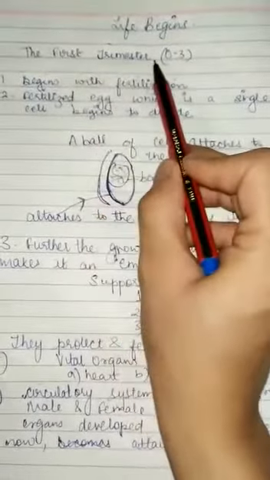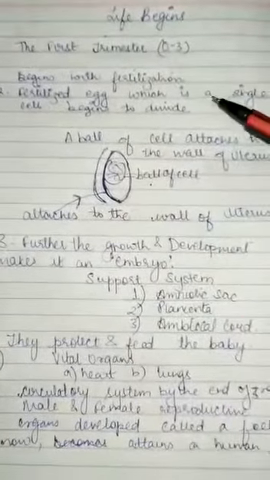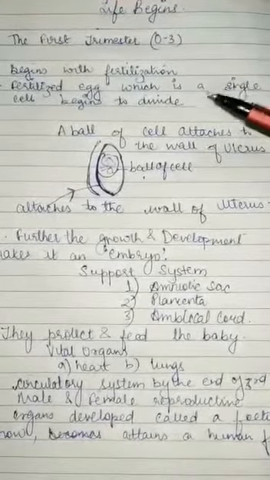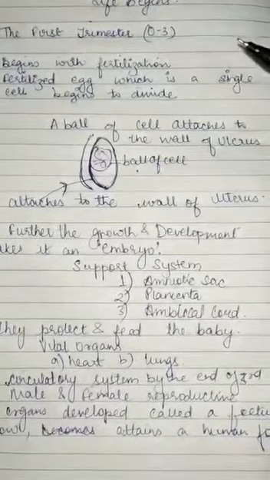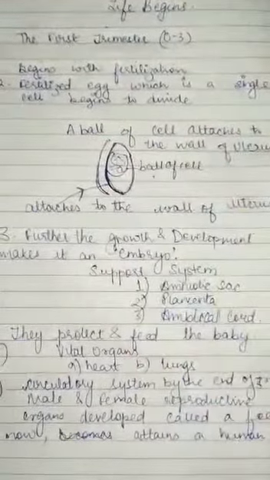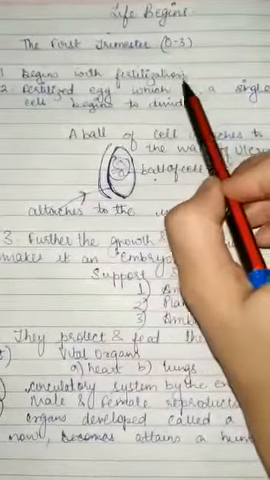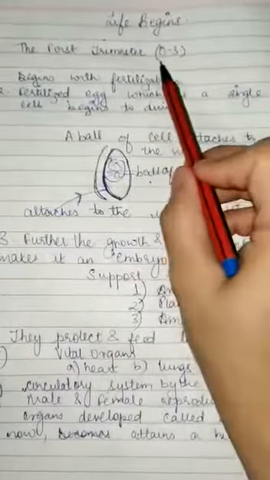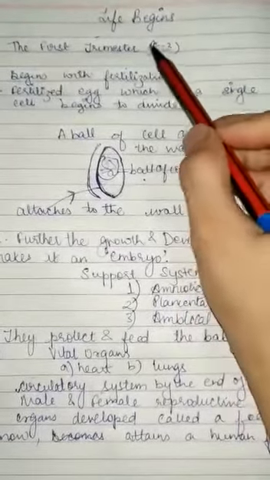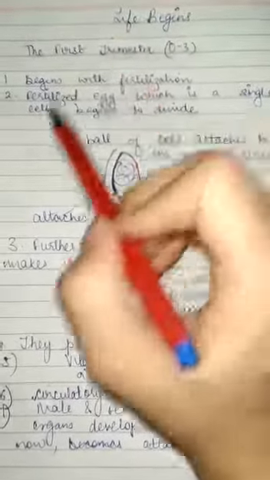Now the first trimester has begun. The mother has had all the signs of the pregnancy. She got herself tested. And what happens in the first trimester? It begins with fertilization. So the first trimester, that is 0 to 3, from conception to the 3rd month, is the first trimester.